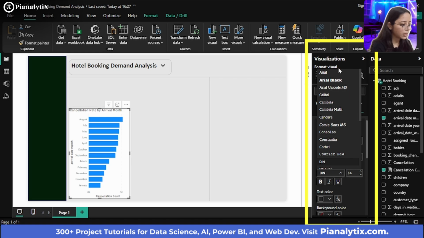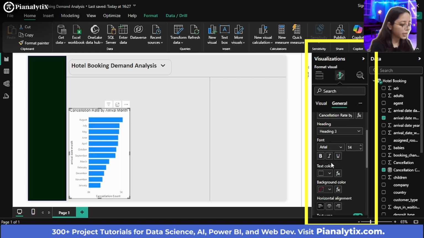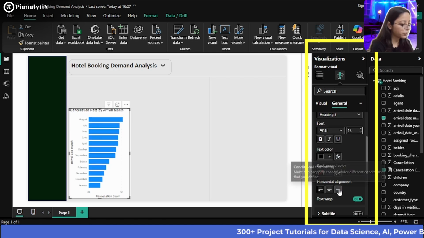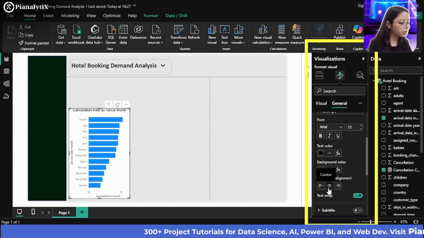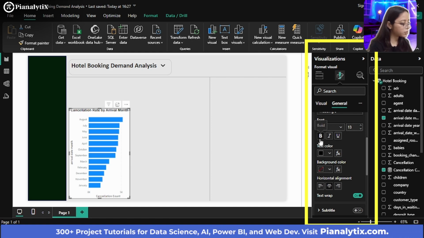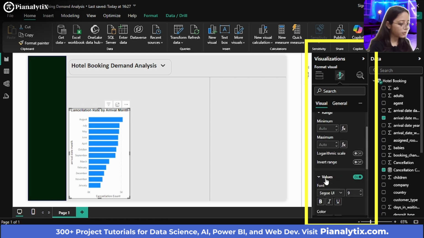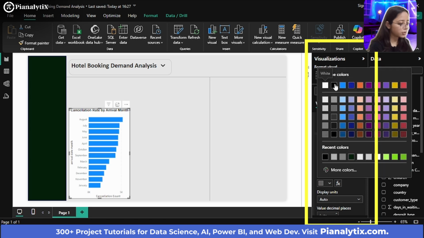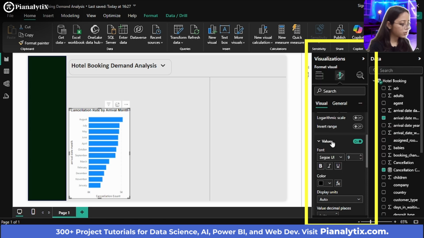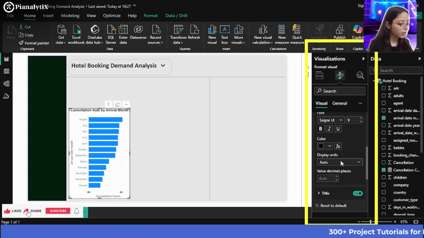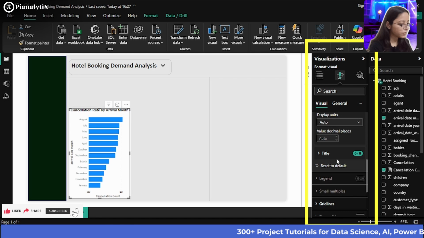Make sure this is in the Arial font, the text color is black and the size is small. Let's make it 13, align it in the center, and make sure it's in bold also. Then you can go back to the visual section and the x-axis. The values also seem very light, so you can click black here and make these bold. Similarly, for the y-axis also.